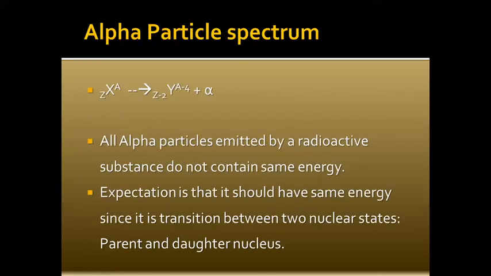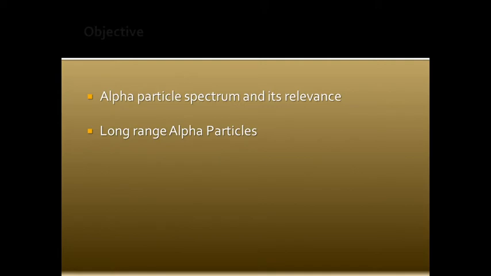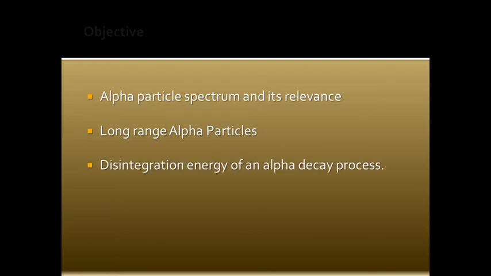We will quickly go through what we did in the previous lecture. We saw the alpha particle spectrum and its relevance in nuclear spectroscopy, the long range alpha particles, in which a certain group of alpha particles have kinetic energies much higher than the rest of the groups. Their energy is relatively high because the parent emits these alpha particles from an excited state, while the rest of the alpha particles are emitted by the parent not from the excited state. So that's the basic difference.